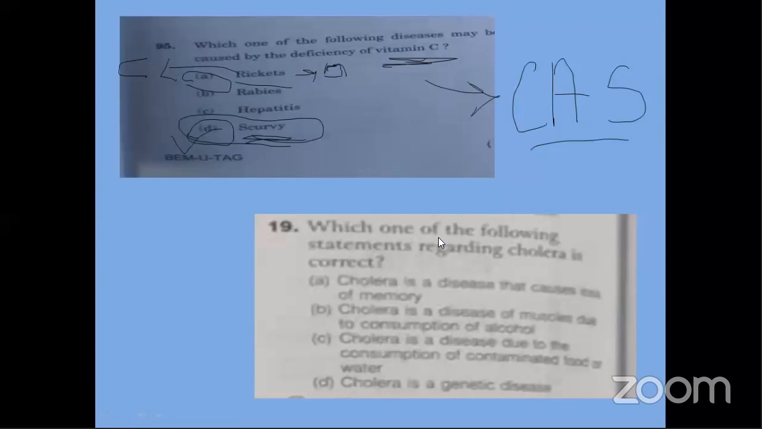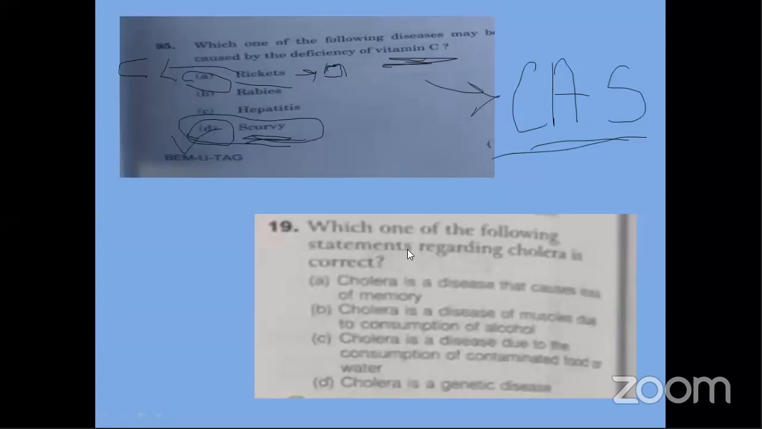Good, very nice. This one is a little interesting. Let's see who can answer this one. Is this question clear? The scurvy one: vitamin C, the code word is CAS. And the answer is scurvy.